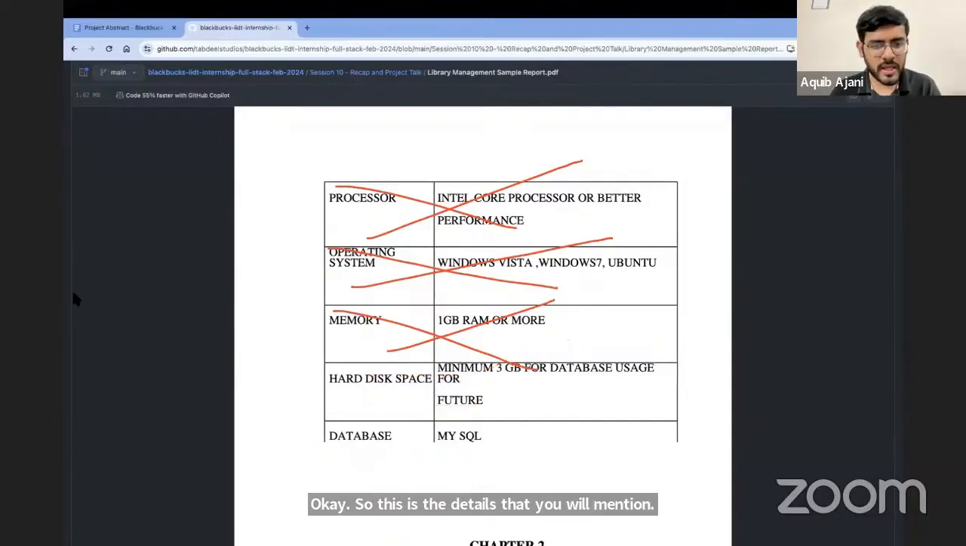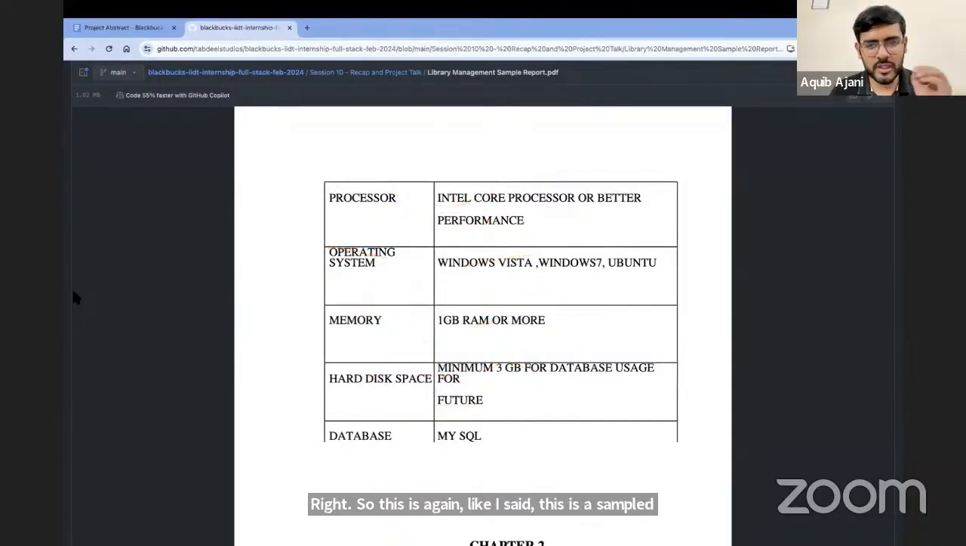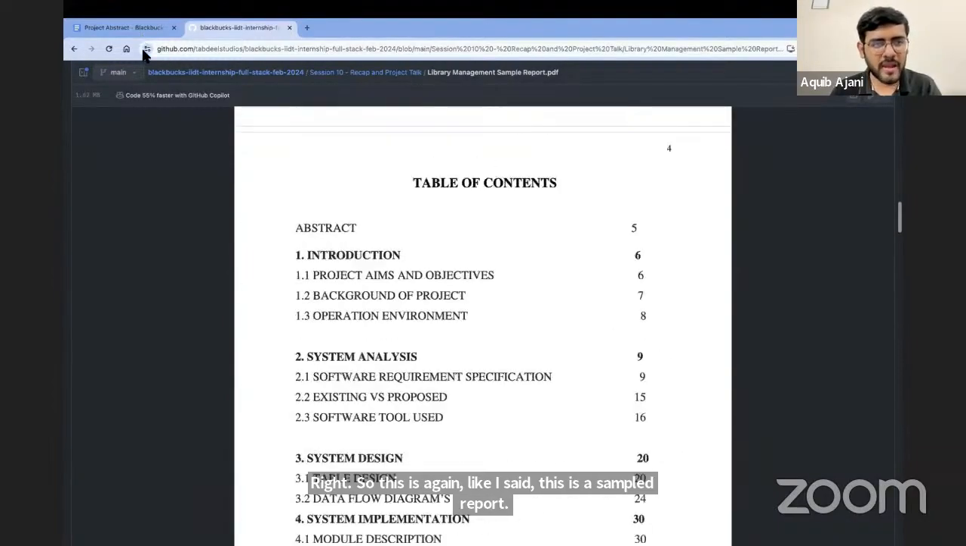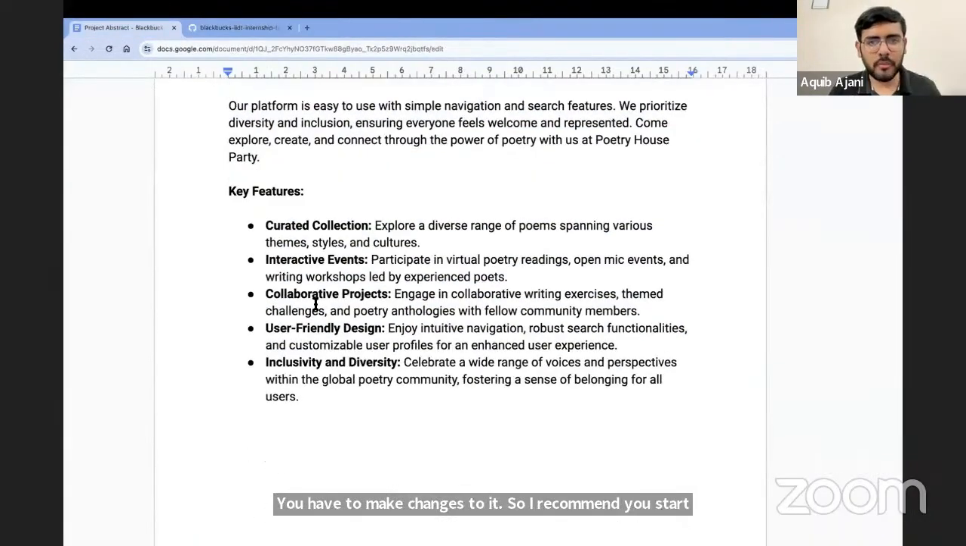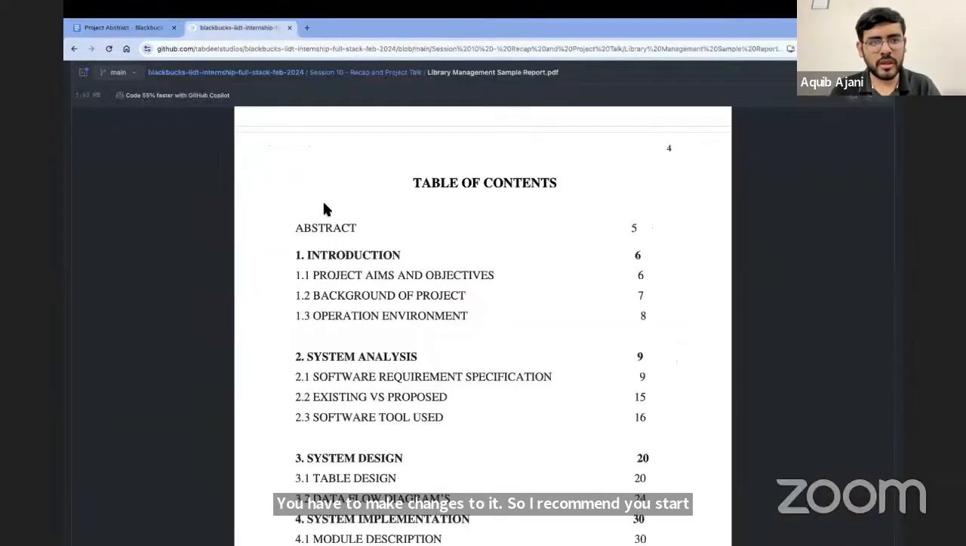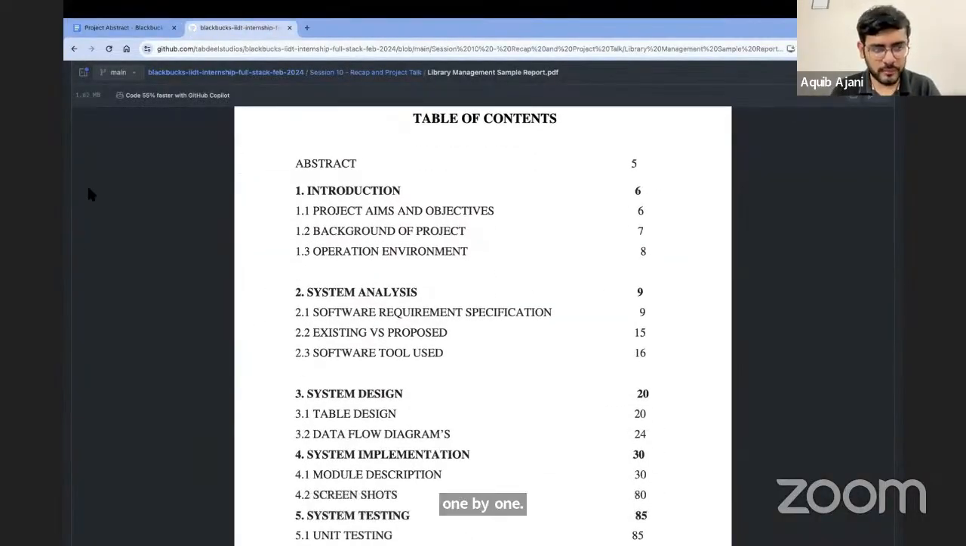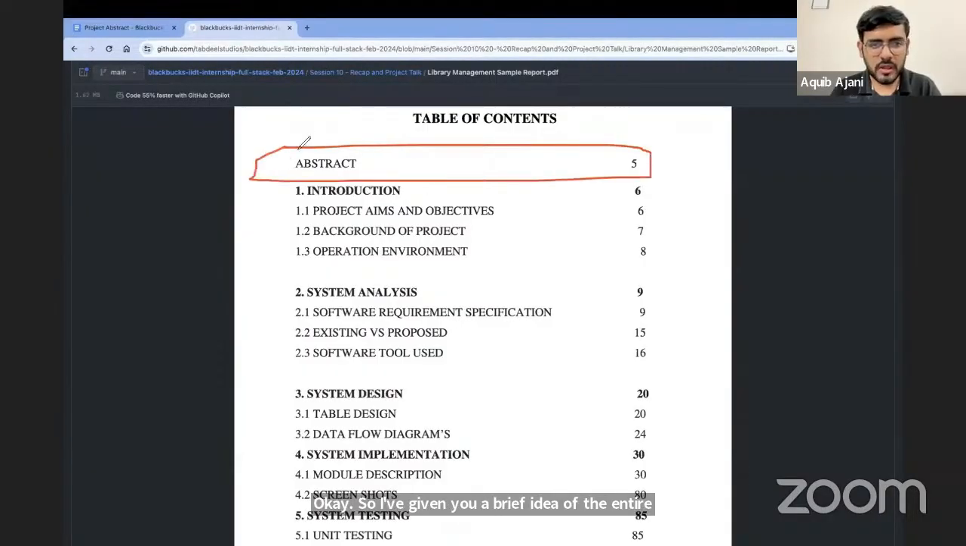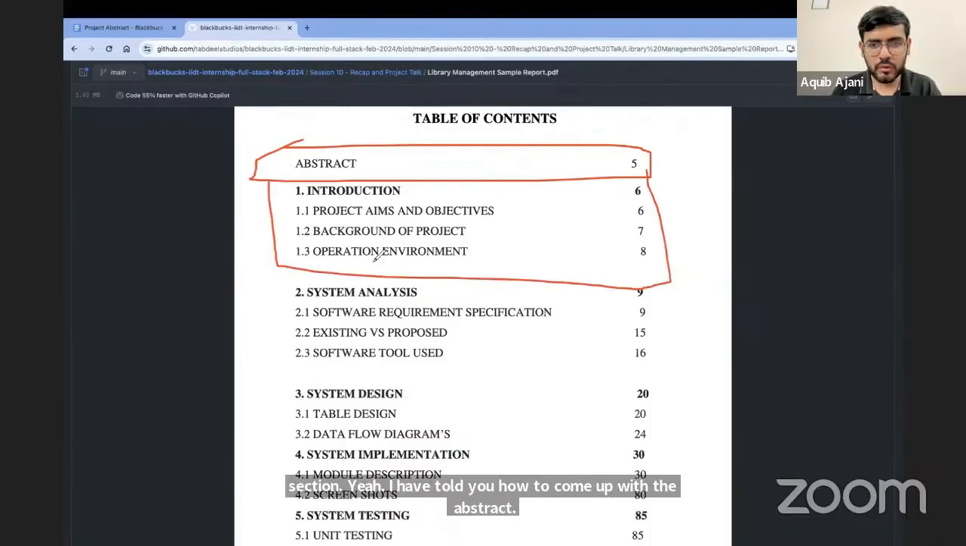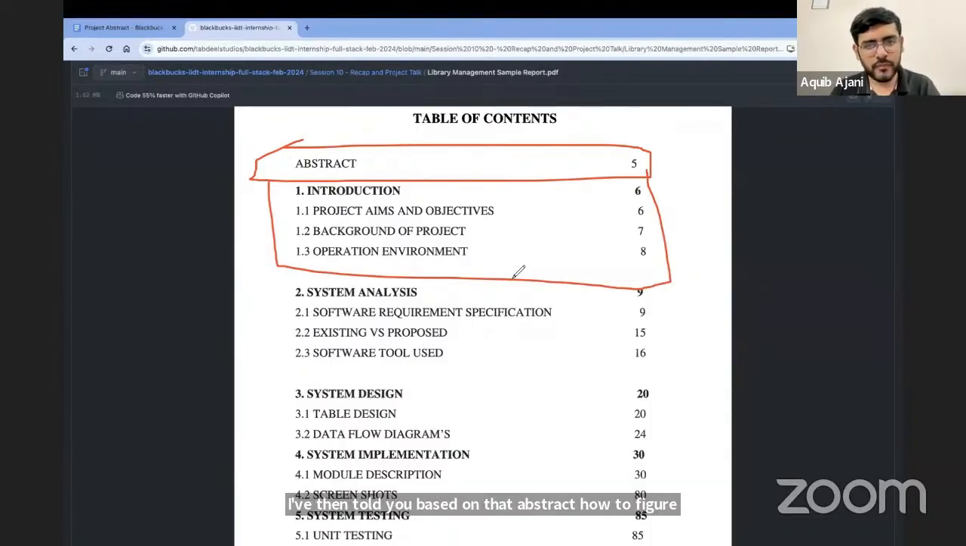Right. So this is, again, like I said, this is a sample report. You have to make changes to it. So I recommend you start with a blank file like I have, and then you build it up one by one. Okay. So I've given you a brief idea of the entire section 1 here. I've told you how to come up with the abstract. I've then told you based on that abstract how to figure out the other 3 things. Okay, this is something that we have decided on, or we now know. So at this point, you should be able to create a document, get your abstract in place. Then based on that abstract, identify your aims and objectives, based on that, come up with a brief background and also specify the operating environment.